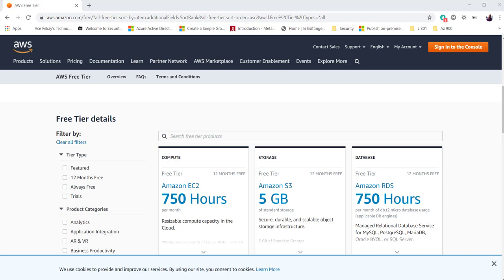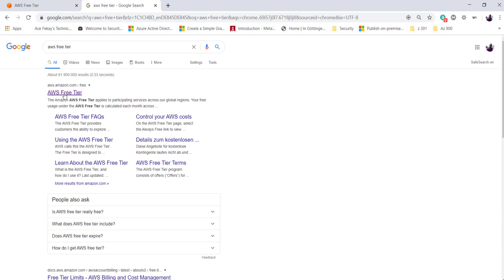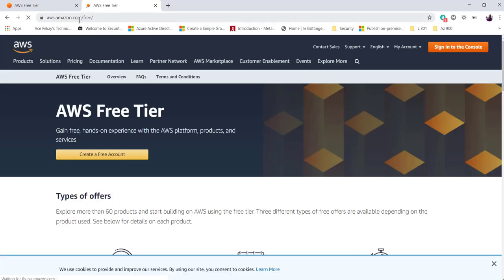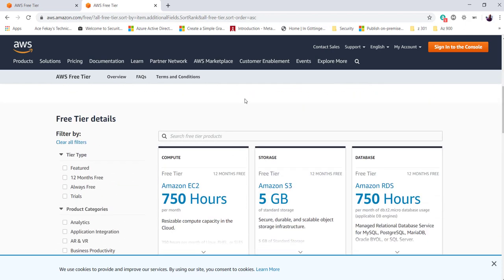So it's important to understand what is free for us, how much is free, and what you will be charged for. You can get those numbers on this page if you just Google for AWS free tier. So you'll land up here, which is aws.amazon.com/free, and you'll get to know all the numbers that are free for you and when you'll be charged.